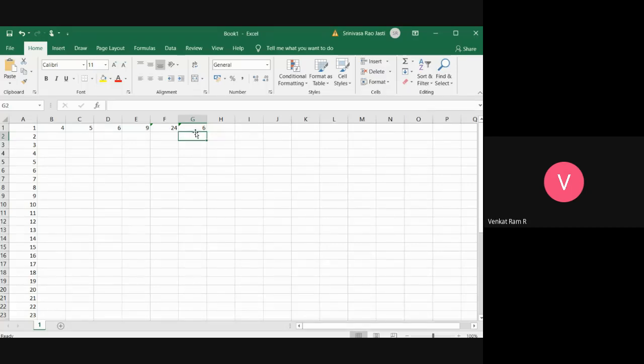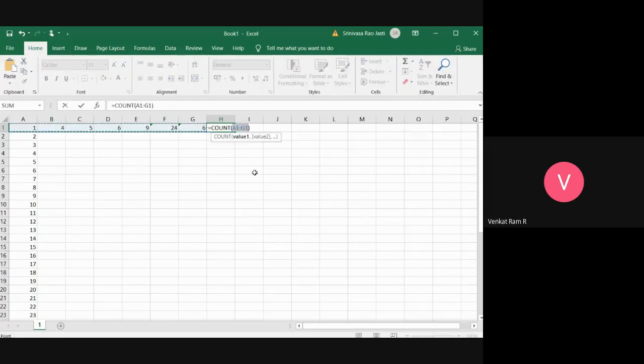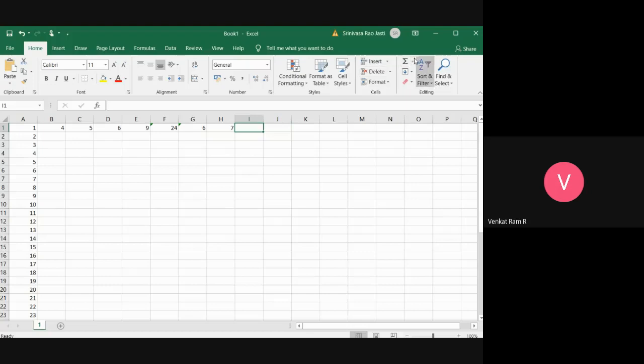So it will give you the average also. 24 by 4 is 6, so you are getting the appropriate one. And suppose you want to count how many numbers are here. Here 4 numbers are there. If I want to count all, then go to sum and count numbers. So I'm counting all. Total 1, 2, 3, 4, 5, 6, 7 numbers are there, so 7 is counted. And next I can see the maximum number and minimum number also. See, maximum in this is 24 and minimum it will be obviously 1. I'm sorry.